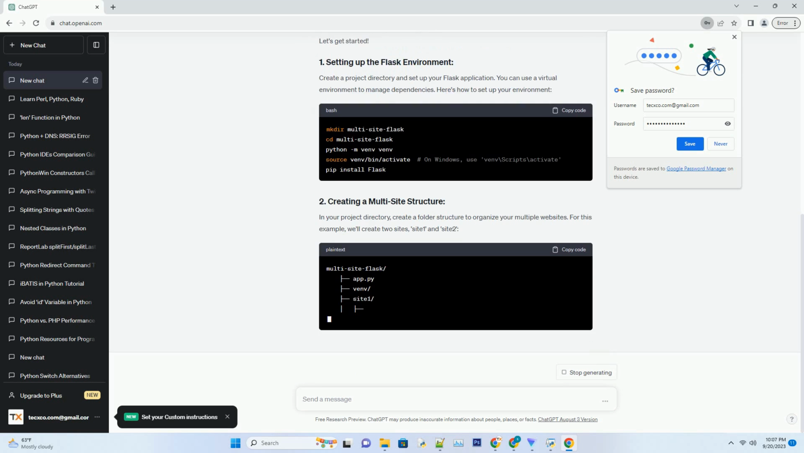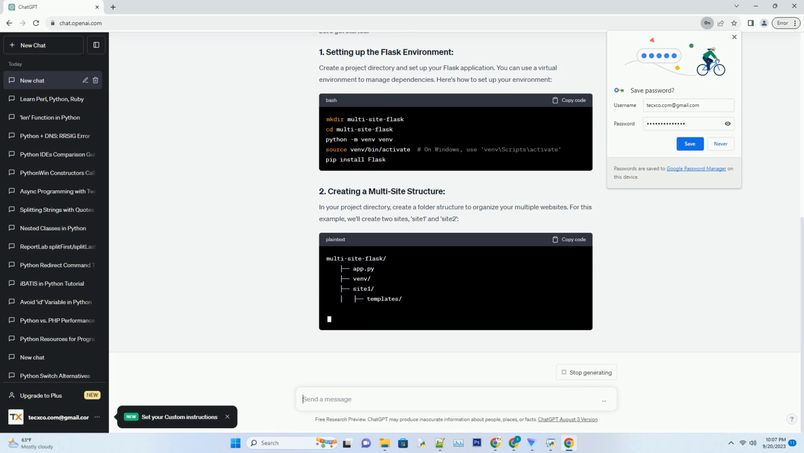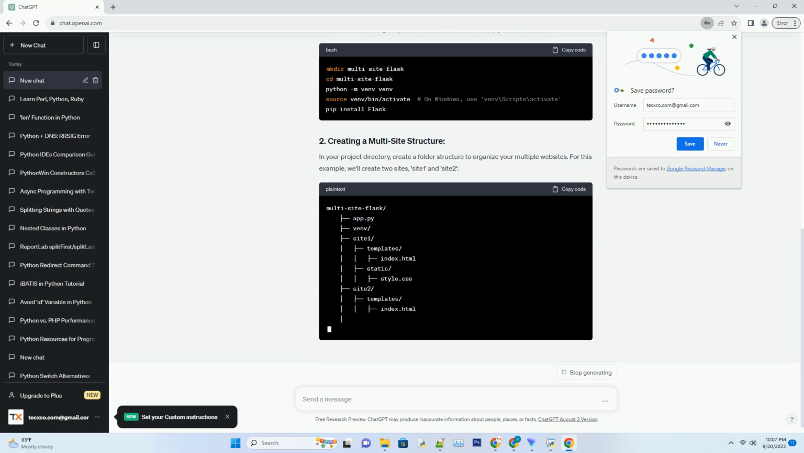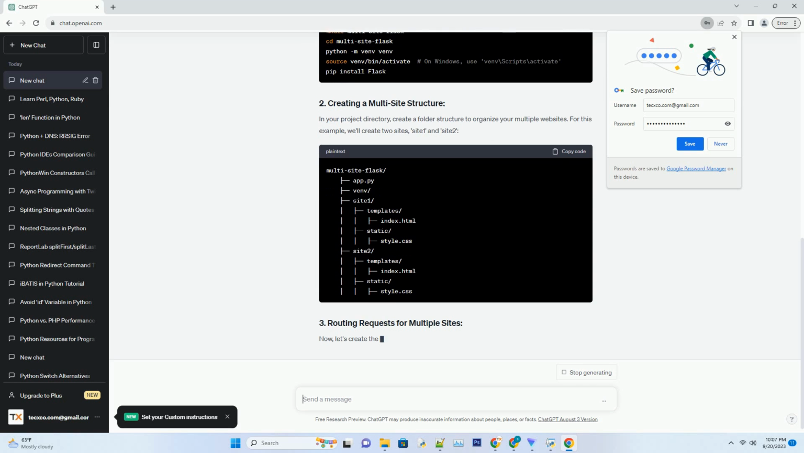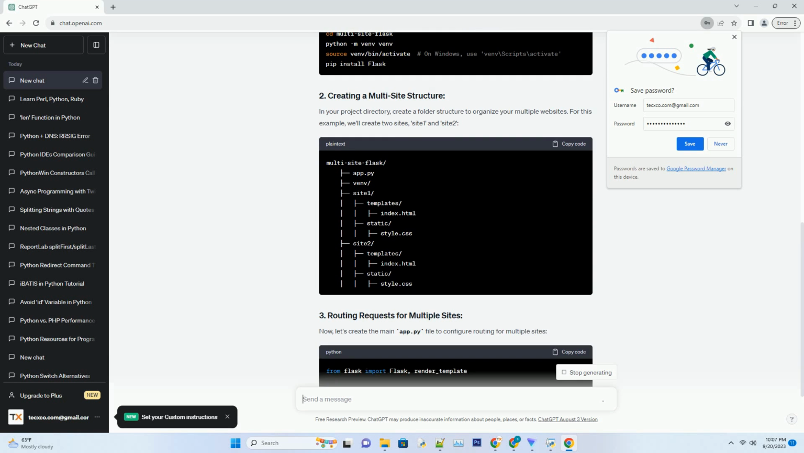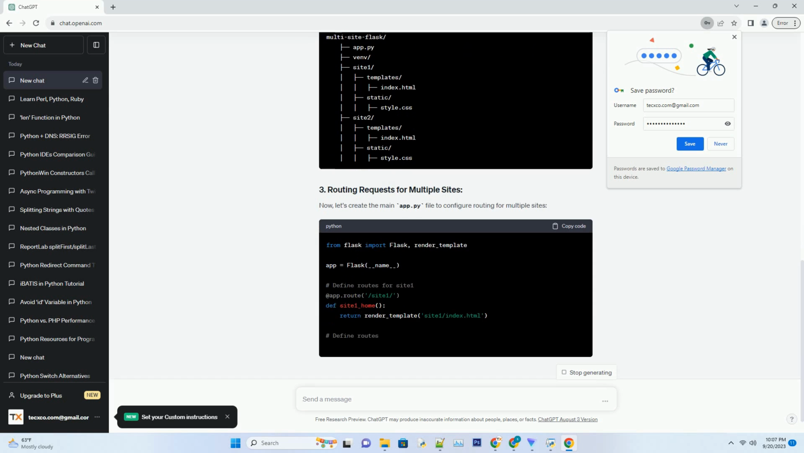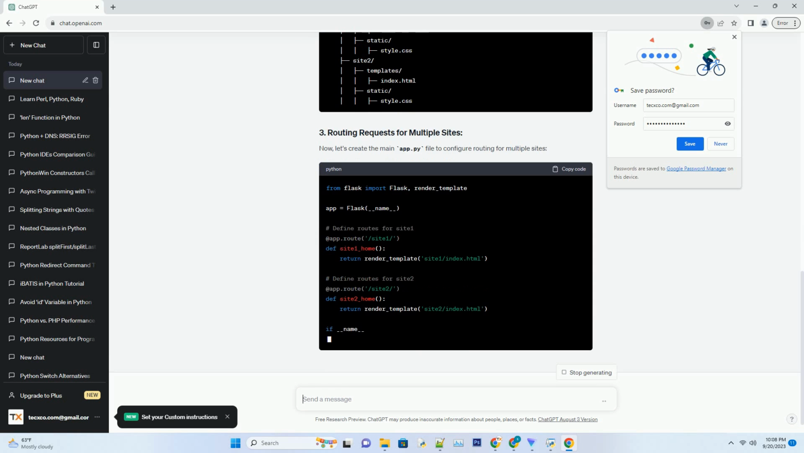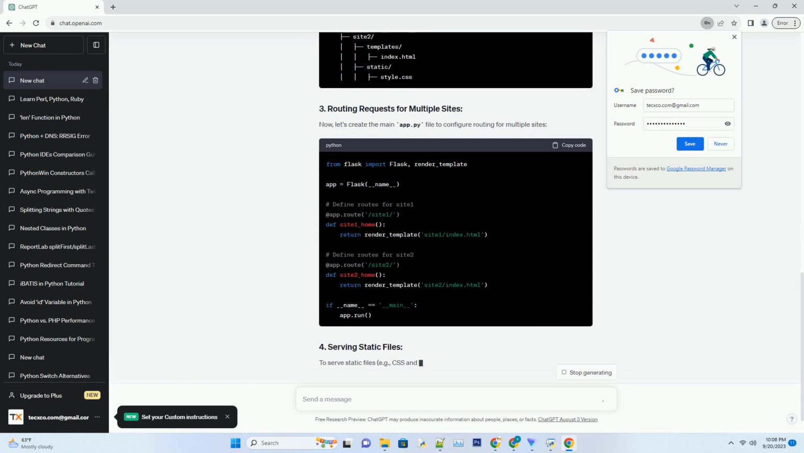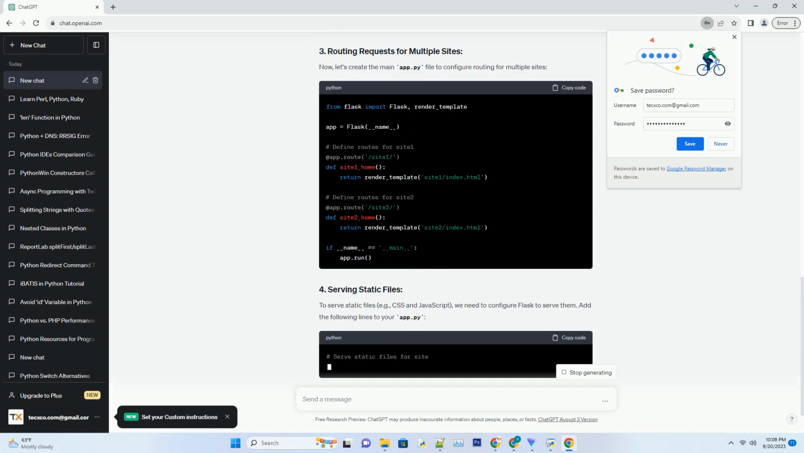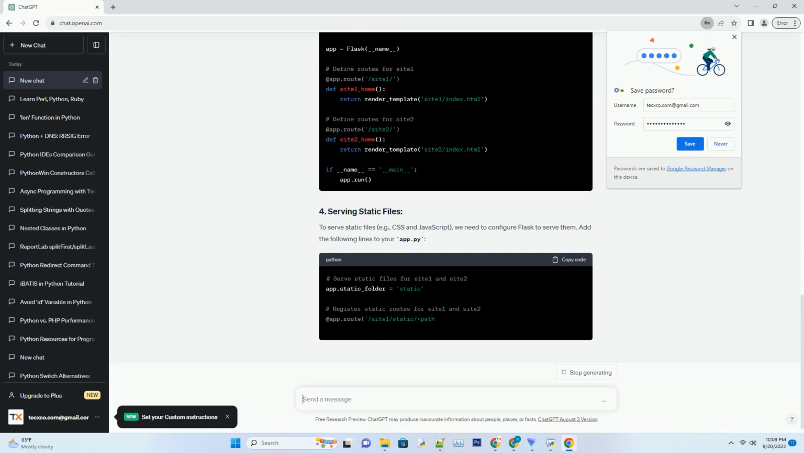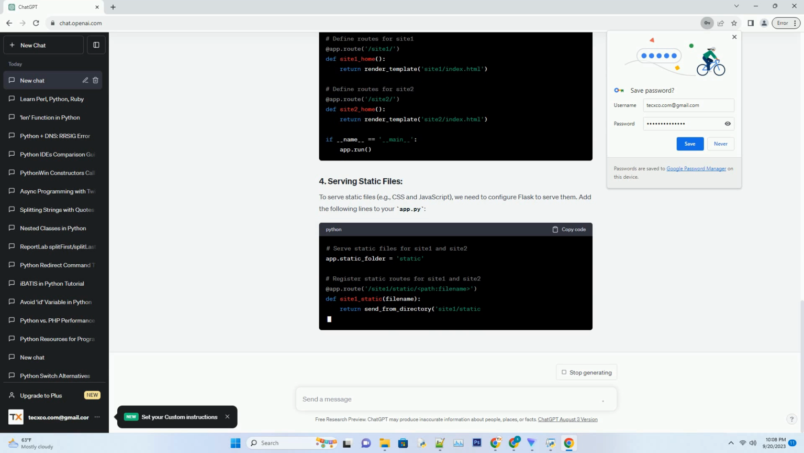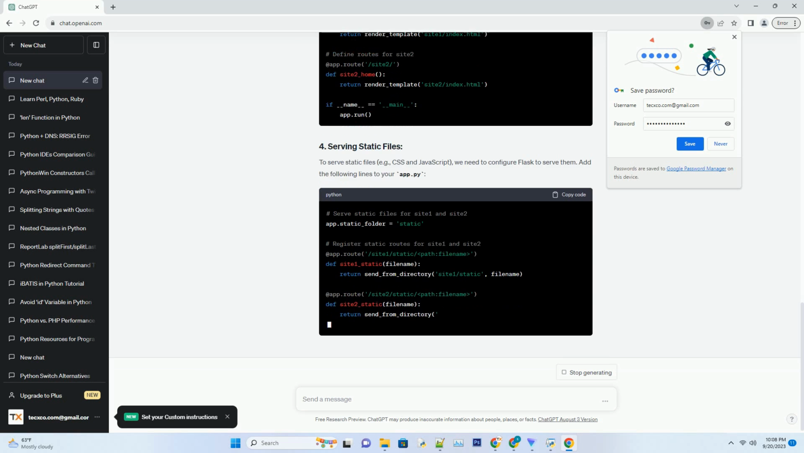In this tutorial, we'll explore how to achieve this using a popular Python web framework, Flask, as an example. We'll cover the following topics. Prerequisites. Before you begin, make sure you have the following prerequisites. Let's get started. Create a project directory and set up your Flask application.